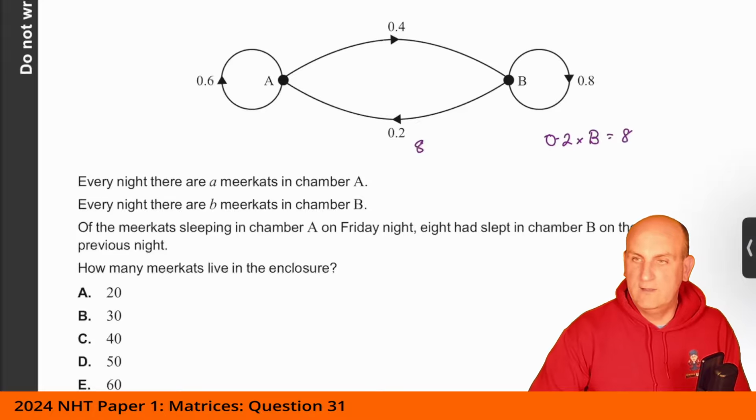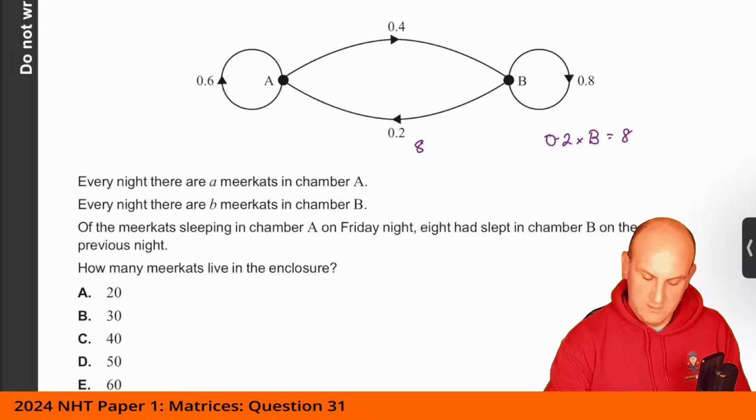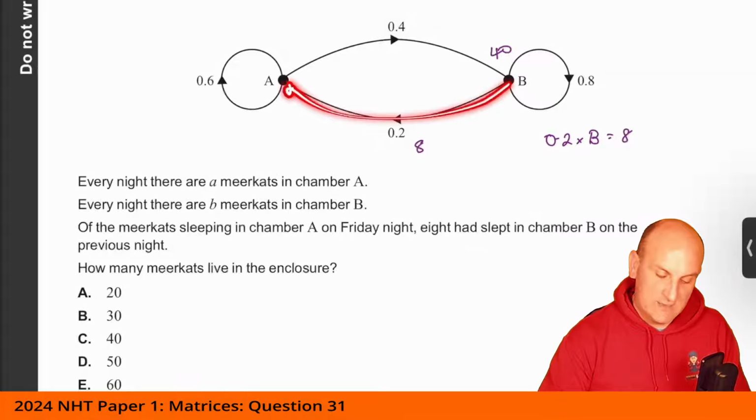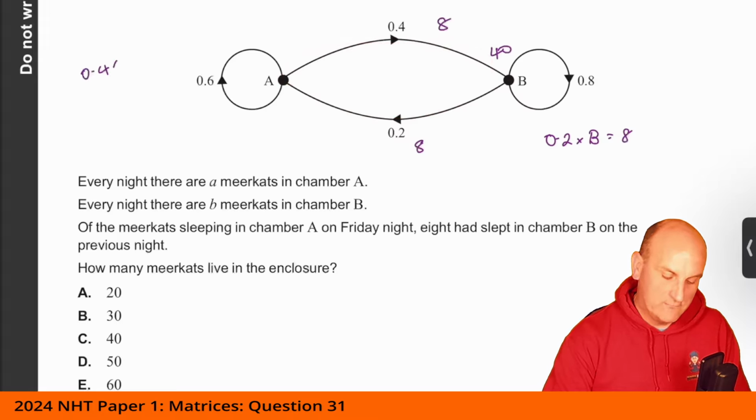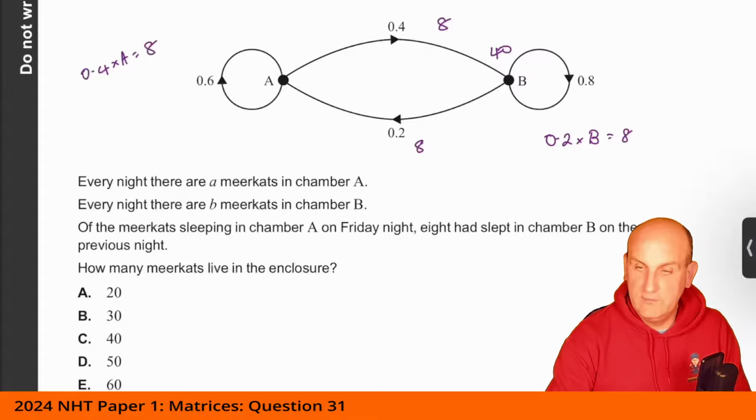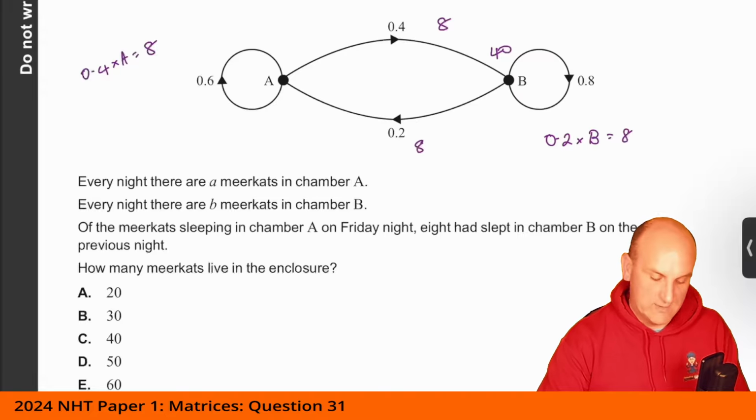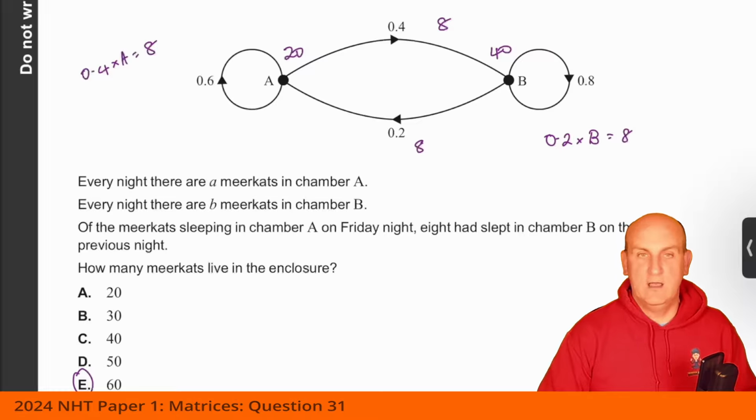So I can put into my calculator 8 divided by 0.2. 20% of a number, that's basic primary maths, is 40. That means that 40 were at B. Now, if 8 went this way and the same number stay every single night, then 8 must go that way as well. So that means that 40% of those at A are equal to 8. So if I do 8 divided by 0.4, I get 20. And so in which case, the total number of meerkats is 20 plus 40, 60. E is my correct answer.